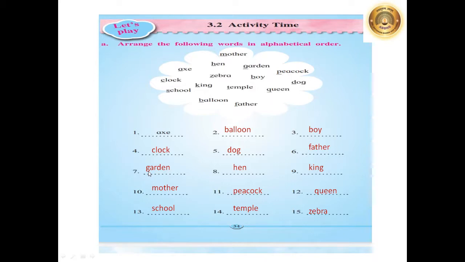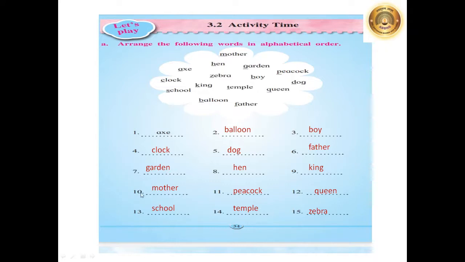After F there is alphabet G. So we will keep here the word garden. G-A-R-D-E-N, garden. After G in alphabets, if you speak, you will come to know it is H. So here the word will come is H-E-N, hen. In alphabets, after H, I, J, K. So we don't have words with I and J. So at the 9 number, the word will come with starting of K, K-I-N-G, king.